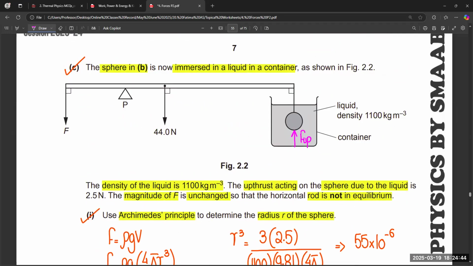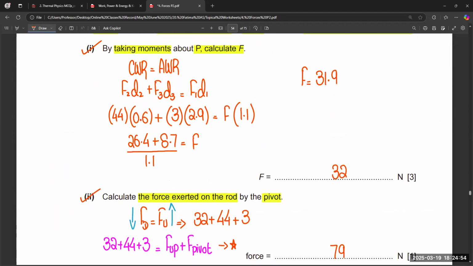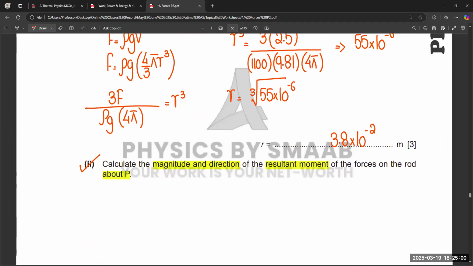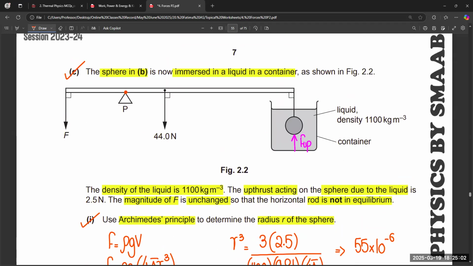This is the weight of the rod given, that remains the same, 44. Just like the previous calculation, 44 is at the same distance, 0.6, and it is also giving clockwise rotation. And this one is anti-clockwise.